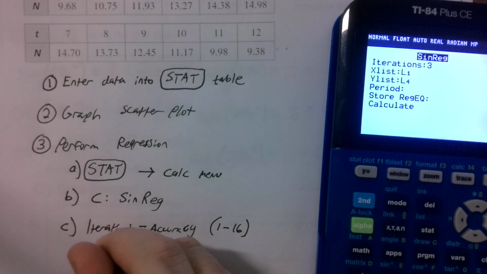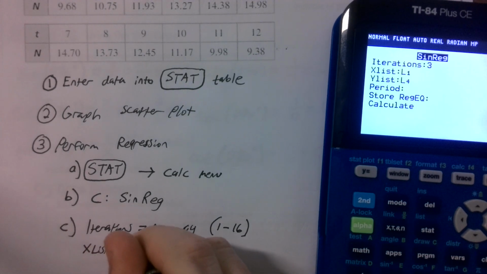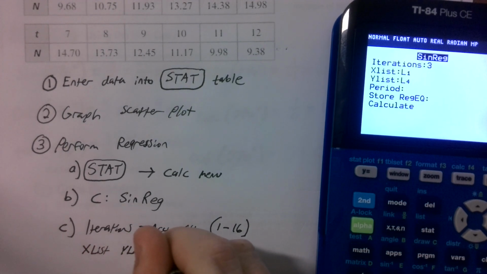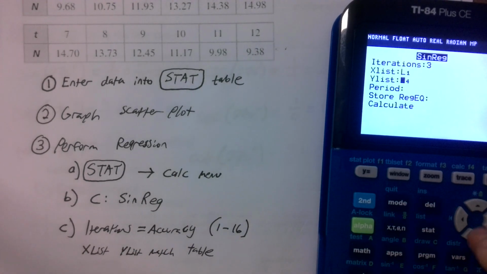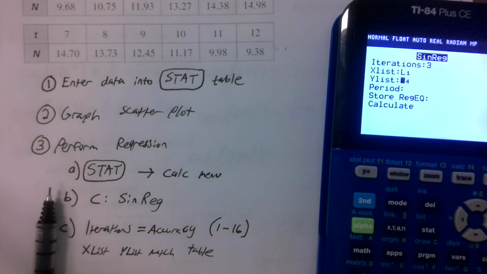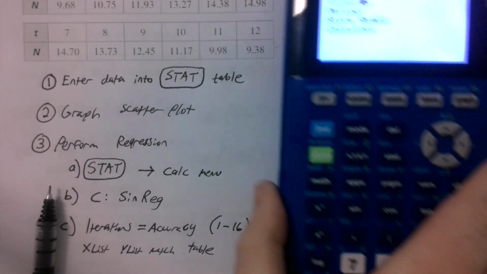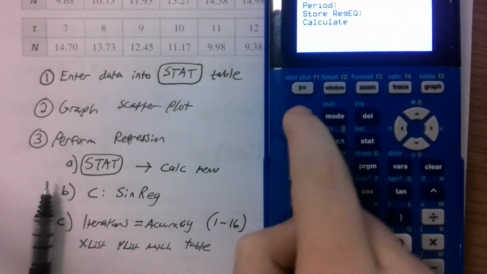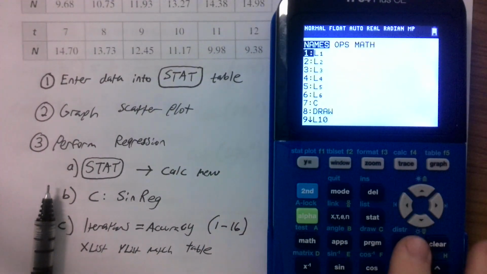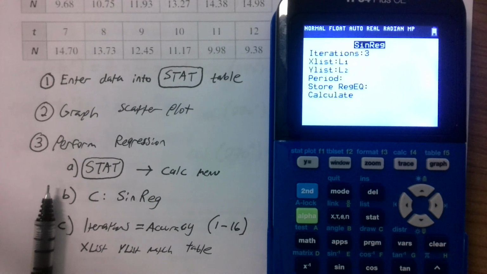Make sure your X list and Y list match your table. Mine doesn't. I said that list 1 was our T's and list 2 was our N values, so to change this from a certain list number to a different one, you actually have to go to the list variables, second list. And since we want L2, I'm going to click L2.